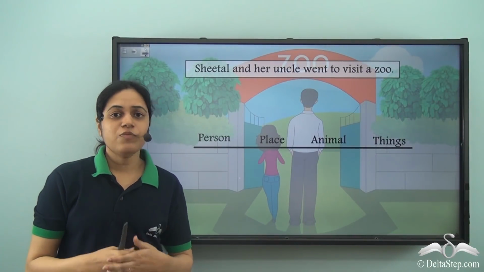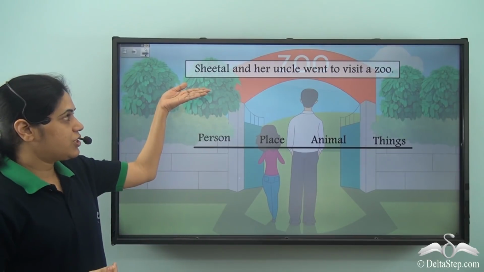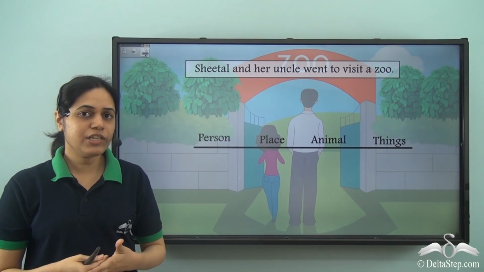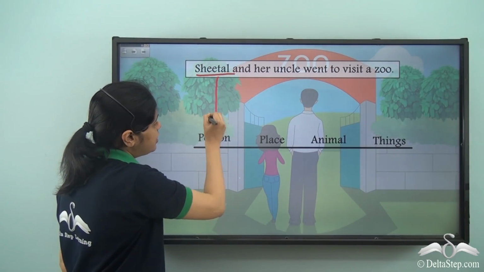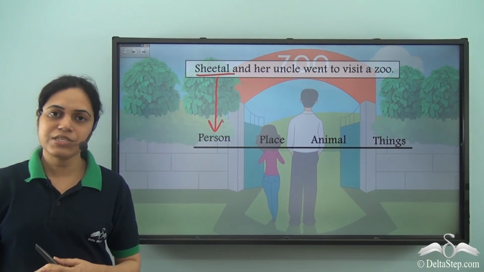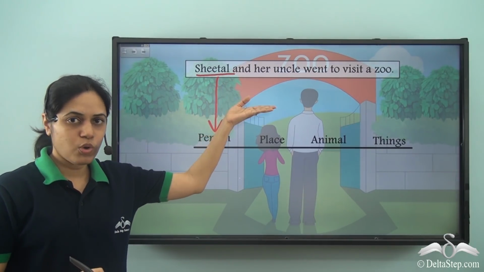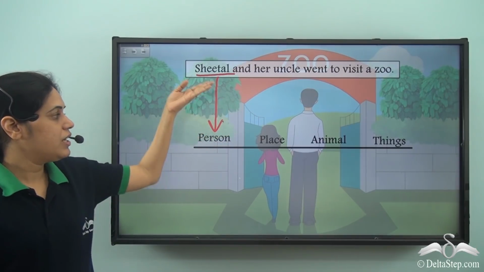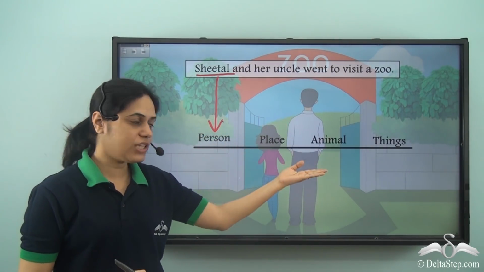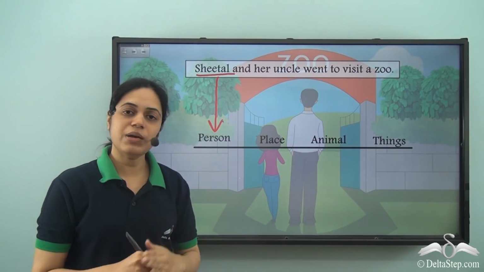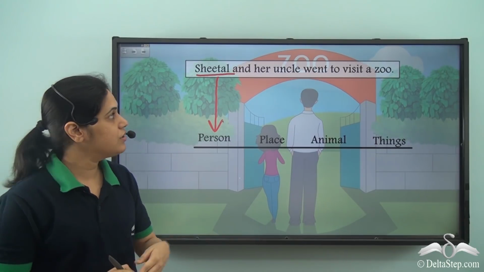So let us see what are the naming words or what are the nouns here. Sheetal. So is Sheetal the name of a person? Yes. So Sheetal is the name of a person. And is "and" a naming word? No, "and" is not a naming word. It is not the name of a person. It is not the name of a place. It is not the name of an animal. It is not the name of a thing. So, "and" is not a naming word.